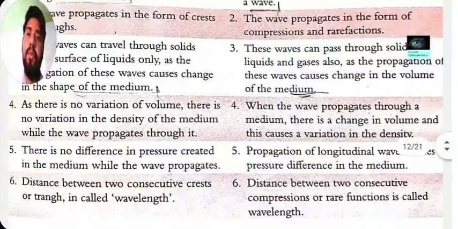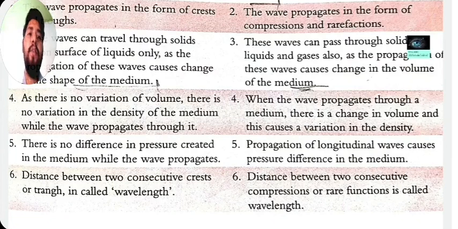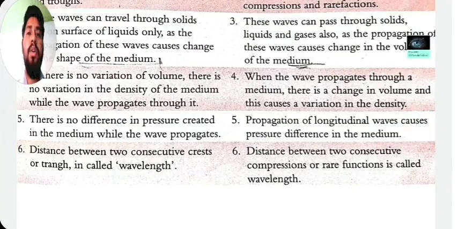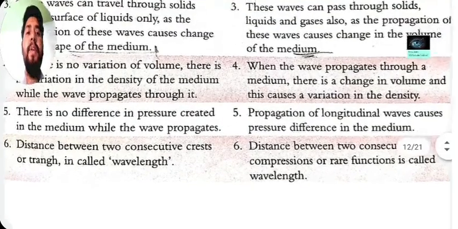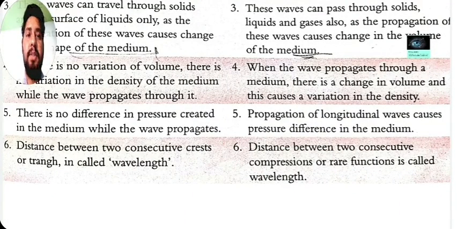Now come to the fourth point. In the transverse wave, there is no variation in volume. In the longitudinal wave, when the wave propagates through a medium, there is a change in volume. Next point: when a transverse wave propagates, there is no difference in pressure created in the medium. But the longitudinal wave causes a pressure difference.